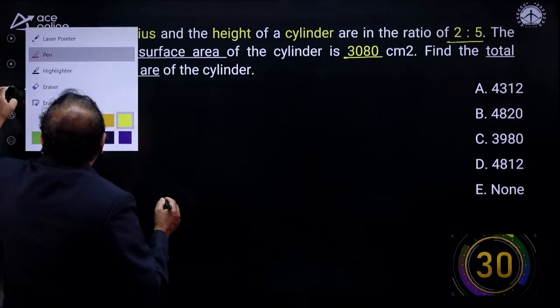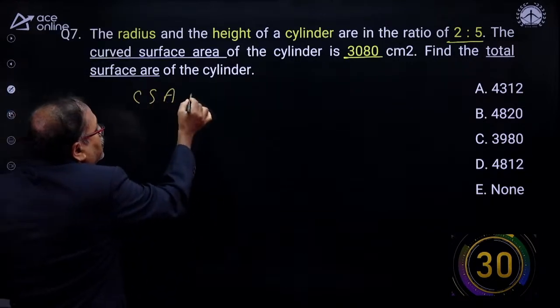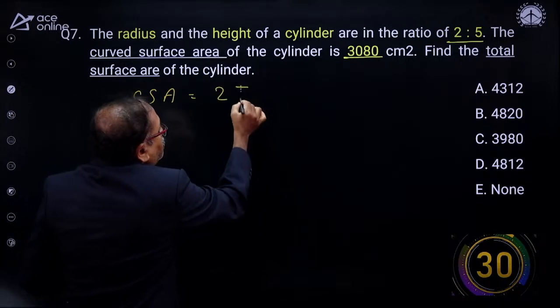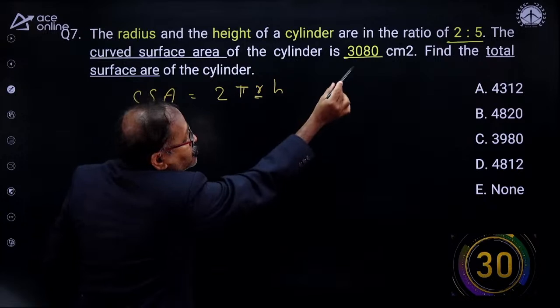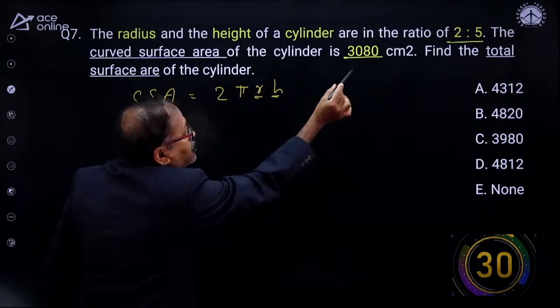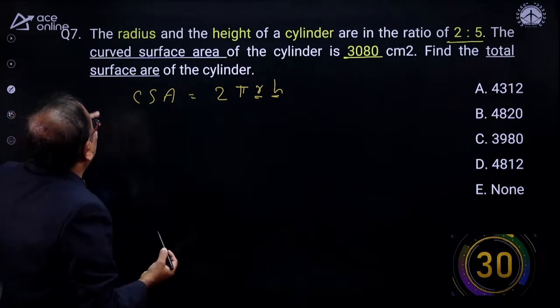So curved surface area is equal to 2 pi RH, where R is 2x and H is 5x.